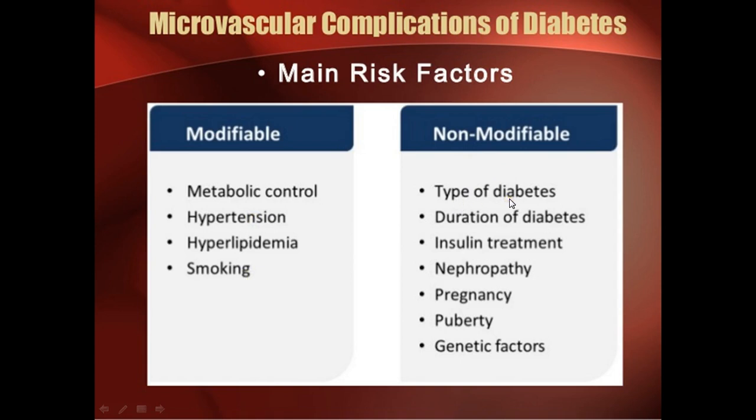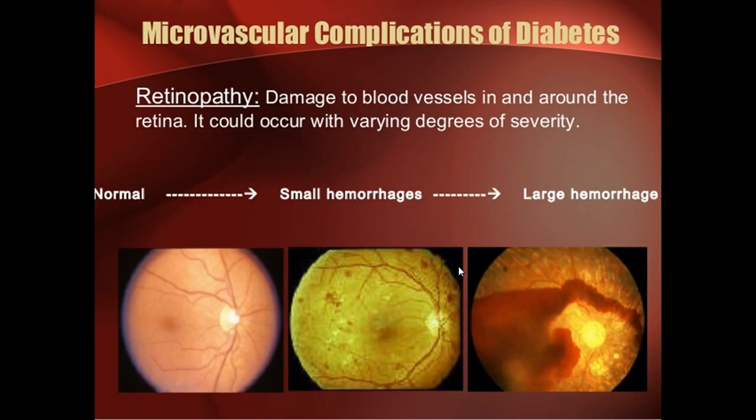Non-modifiable factors are type of diabetes, duration of diabetes, insulin treatment, nephropathy, pregnancy, puberty, genetic factors. So if a patient develops pregnancy, the chances of progression of retinopathy and nephropathy are very high. Then when a patient is going through puberty, the chances of progression are high. If there is already a kidney disease, these patients have higher chances of development of nephropathy.